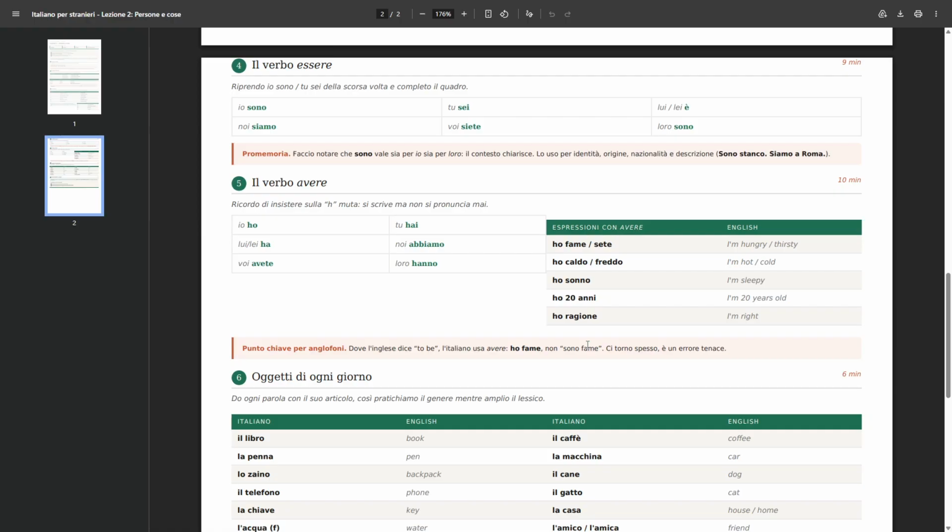So, the verb to be in Italian, il verbo essere. So, essere is to be. We have seen in the last lesson, io sono, I am, to say you are. Il verbo essere, so the verb to be, is irregular in Italian, so it doesn't follow a precise rule. You just have to memorize it.